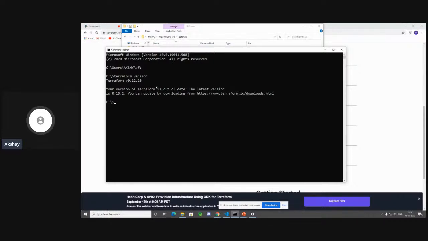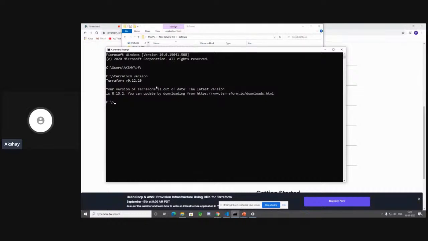But when you download version 13, you can still start coding with version 13, and version 13 has a lot of new features. You will be able to do dependency between modules. You can do depends on modules. You can do count and for each. For people who are familiar with for loops in programming, you can do count and for each for modules. It's pretty interesting, the latest features. You can even do validation, which is pretty cool. And I'll show you later what that means.